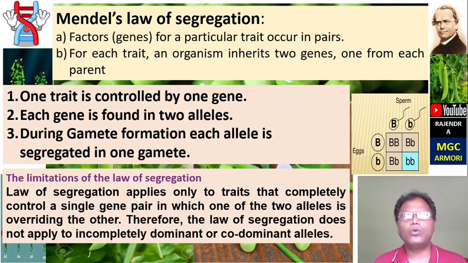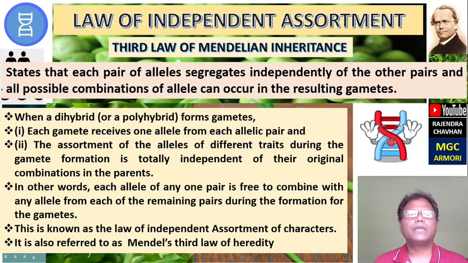That means co-dominance and incomplete dominance are the exceptions to the law of segregation, and in such cases the law does not apply. Then third law, that is the law of independent assortment.